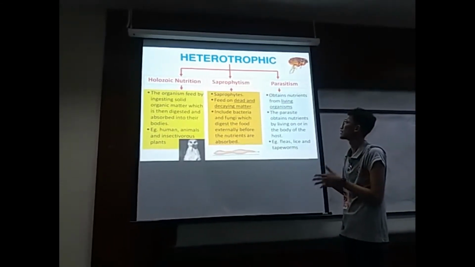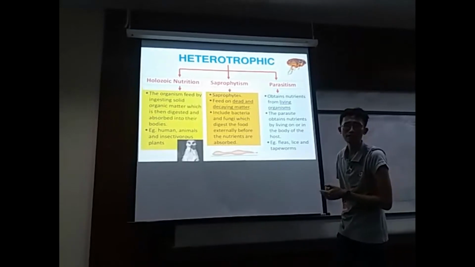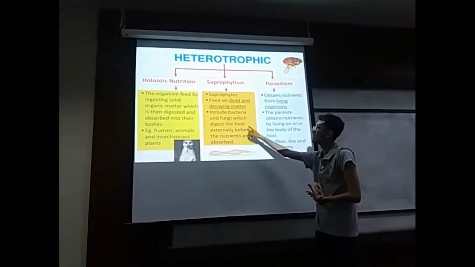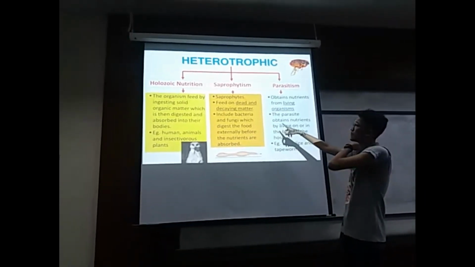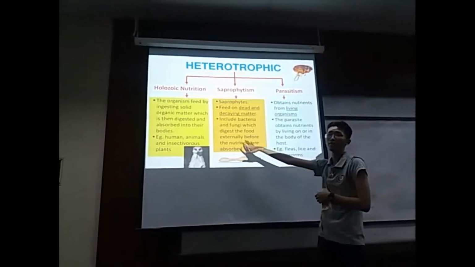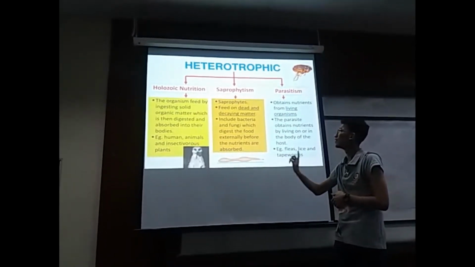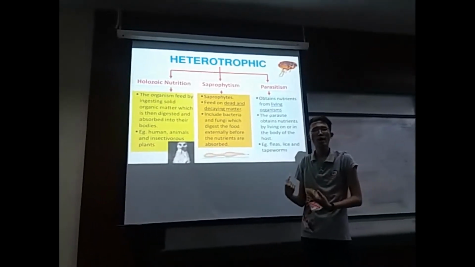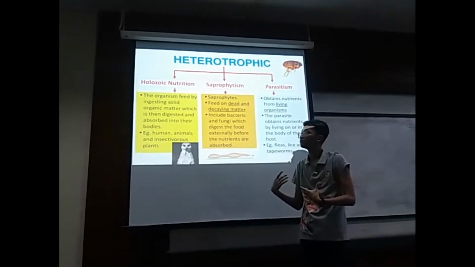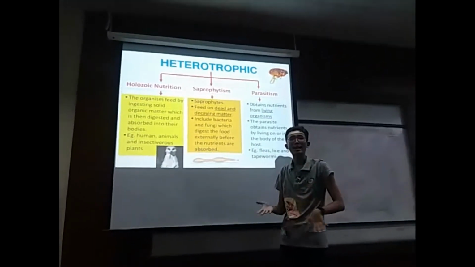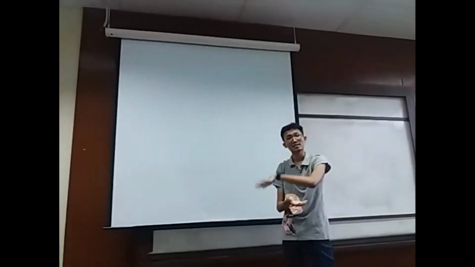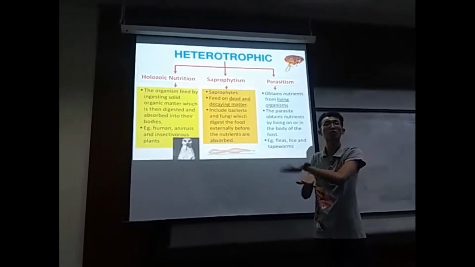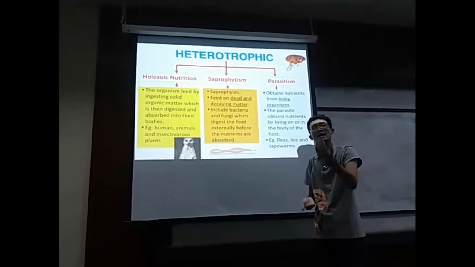The next one is saprophytism. We know the saprophyte. We learned that a saprophyte is an organism that feeds on dead and decaying matter. For example, it includes bacteria and fungi, which digest the food externally before nutrients are absorbed. Which means when there is dead matter, the bacteria and fungi will digest the dead matter externally, outside their body, before the nutrients are absorbed.